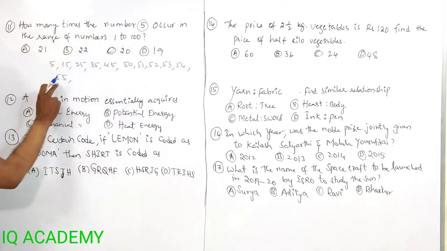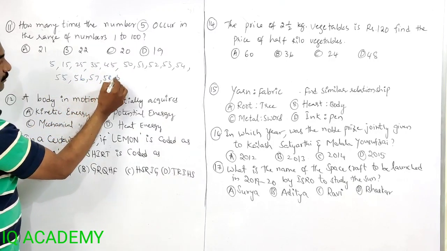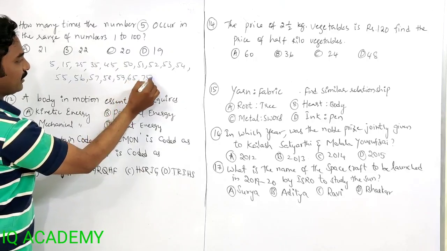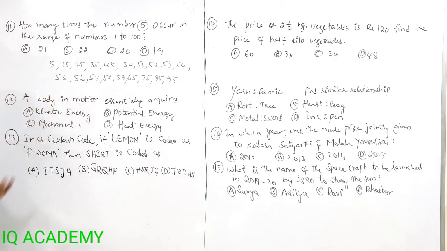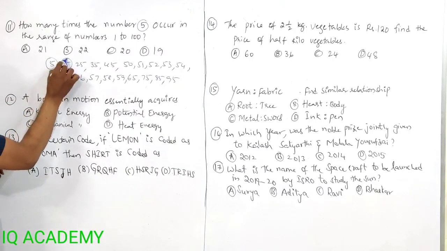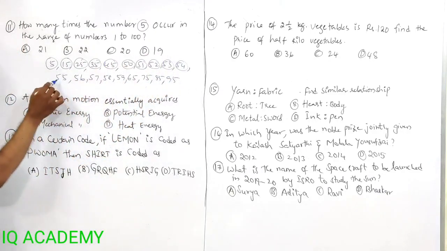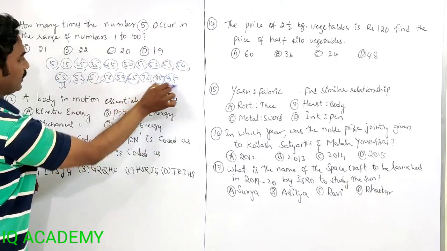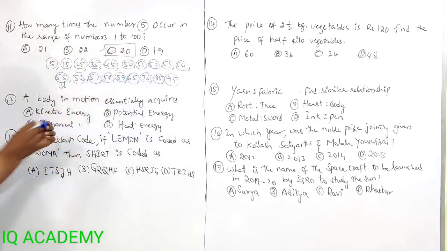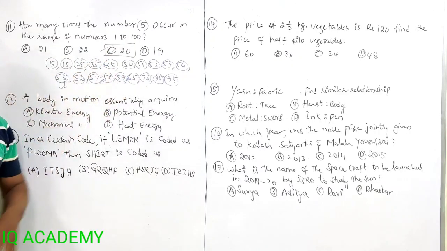How many times the number 5? This is also counted 2 times. 56, 57, 58, 59, then 65, 75, 85, 95. So up to 100, these are the 5s you get. 1, 2, 3, 4, 5, 6, 7, 8, 9, 10, 11, 12, 2 times here. 13, 14, 15, 16, 17, 18, 19, 20 times. So the answer is the number 5 comes 20 times from 1 to 100.